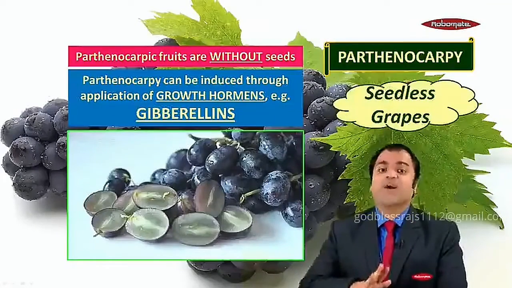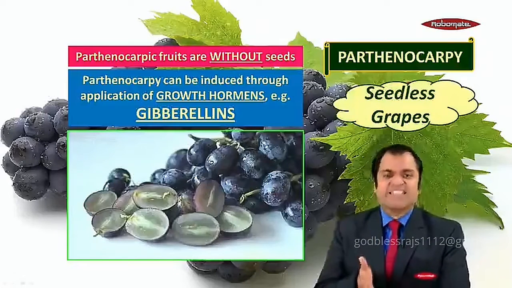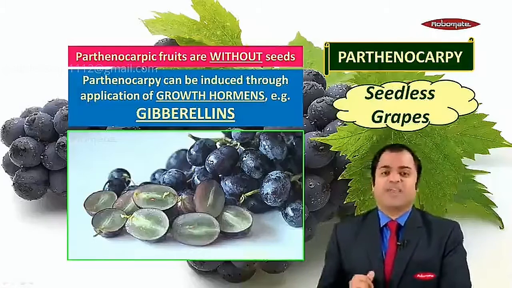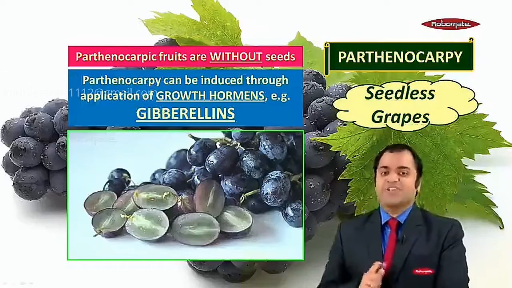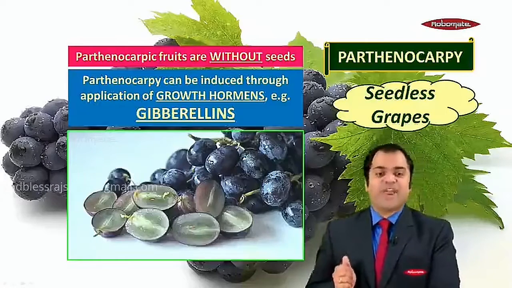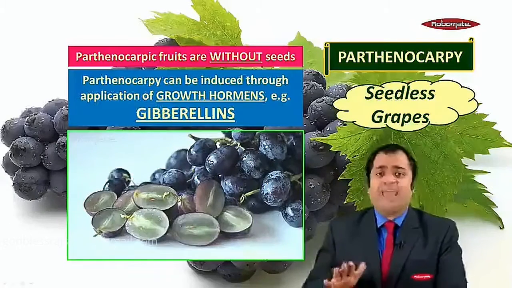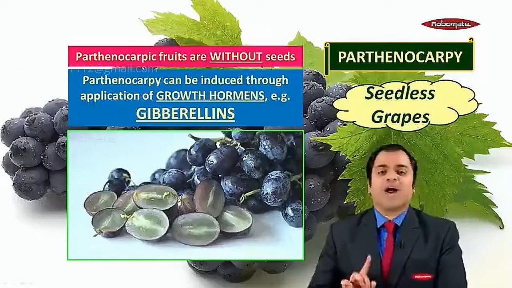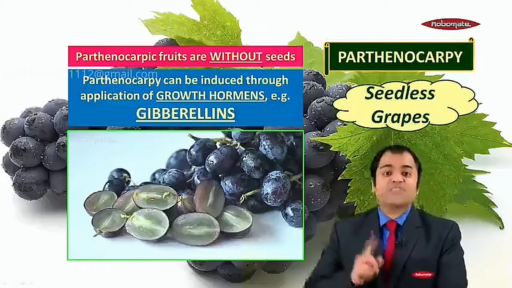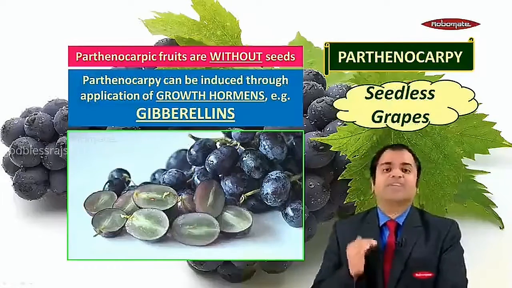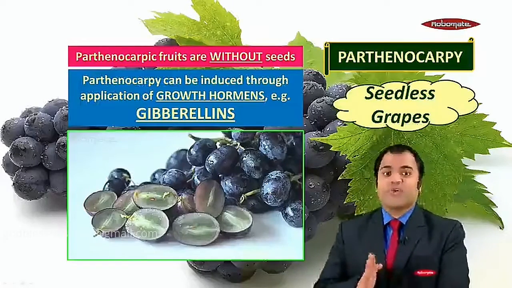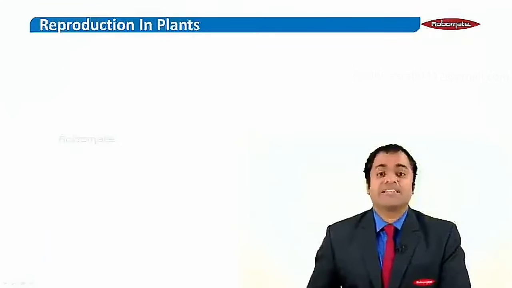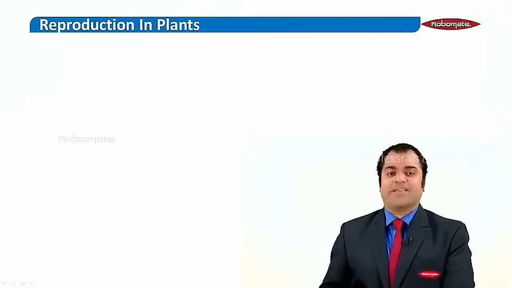So either parthenocarpy is a natural phenomena, as in case of banana, or you can also induce parthenocarpy by gibberellins and produce seedless varieties of grapes, seedless varieties of watermelon, and many such fruits. Does that make sense? So remember, parthenocarpy is nothing but seedless fruits, yes, or parthenocarpy is development of fruit without fertilization.